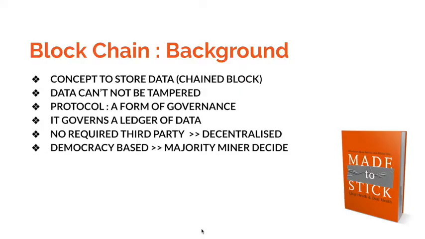Let's get started with the blockchain background. First, its concept is to store data that comes in the shape of blocks, that is, blocks are chained together and make data immutable. When a block is chained, anyone can see this block. So it's quite awesome because it allows us to keep track of this data without the risk that anyone can tamper with or change it. And we no longer require a bank or government to control it.